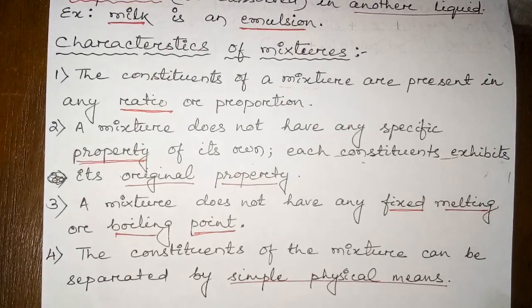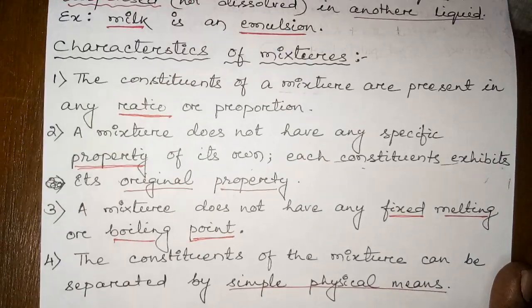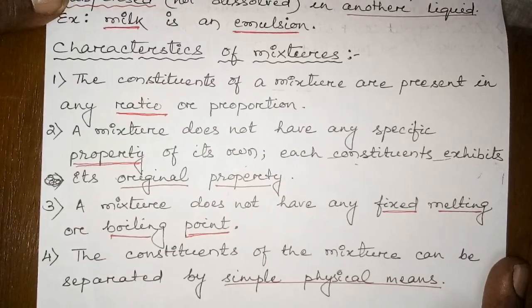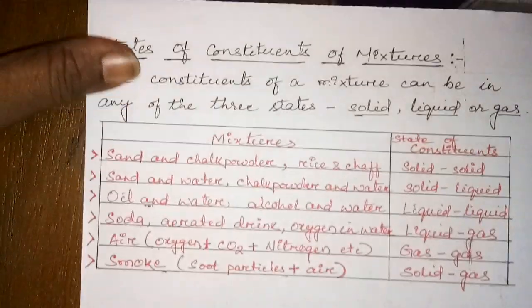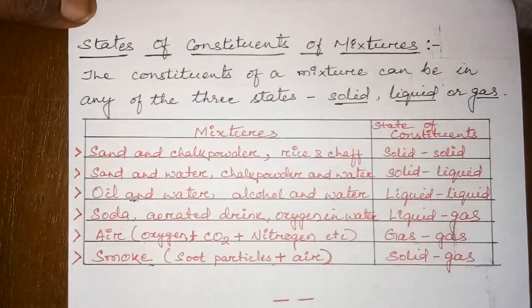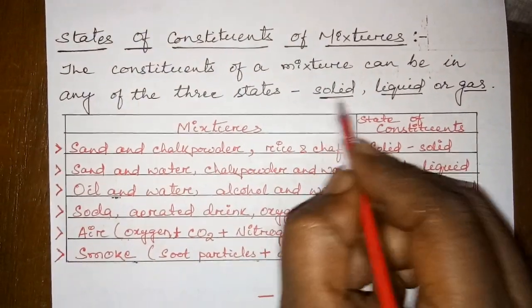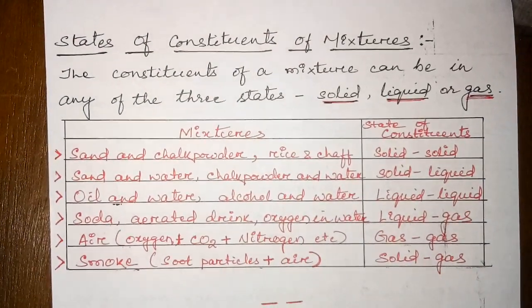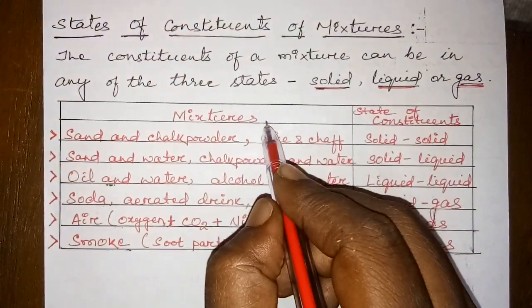Clear? So these are the characteristics of mixture, and we have already discussed in this portion about the pure substances and impure substances. Under pure substances you will get elements, compounds and all. Now there are states of constituents of mixture. What are the states? You can see I have mentioned maybe in the solid state, liquid state or gaseous state. Okay, you can refer to your textbook also, it is mentioned, and just I am mentioning here the states of constituents of mixtures.